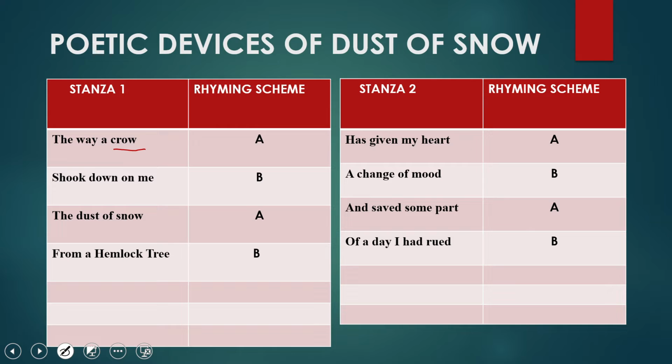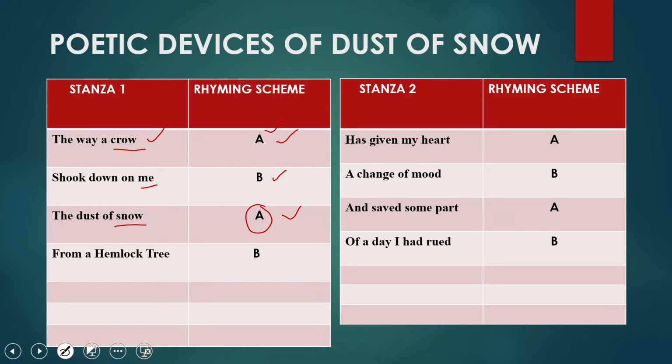As the last word of the first line is crow, the rhyming scheme always starts with A. The rhyming scheme of the first line will be A. Now we'll see the last word of the second line, which is me. And me is not rhyming with crow, so the rhyming scheme will be B. Third line, last word is snow, which is rhyming with crow, so the rhyming scheme will be A.